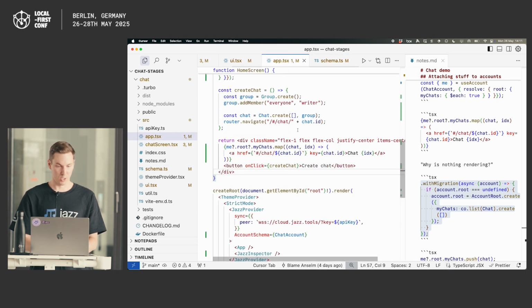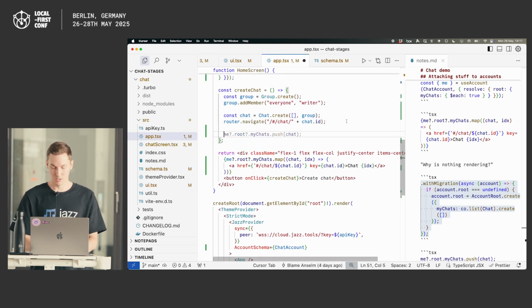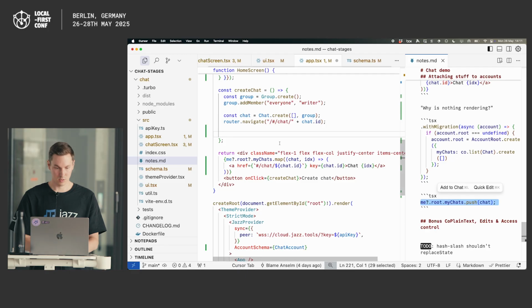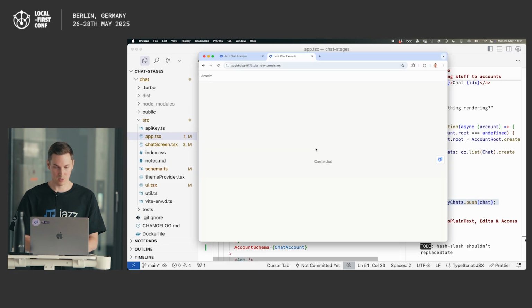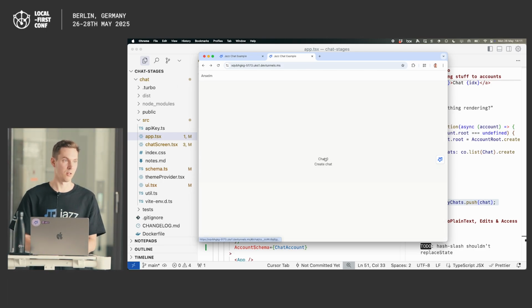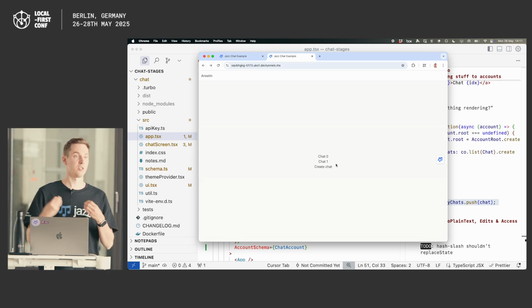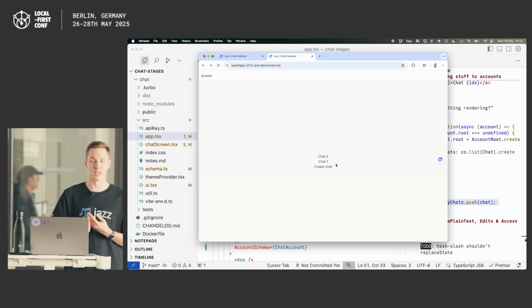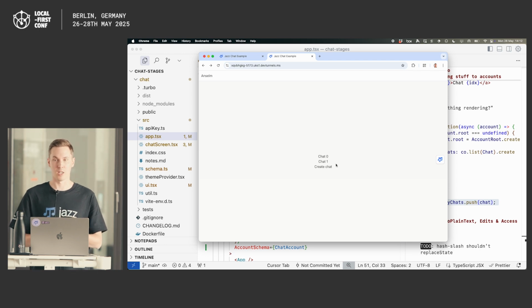Last thing we need to do is when we create a new chat now, we literally just push it to my list of chats. So if I create a new chat now, I have this chat. Hey, I can go back. It's just called chat 0. Obviously, you could then go in and grab the title that it has or something like this. But this is very simply the ability to attach stuff to your account and really start building a full app where people have persistent state. If I was able to log into that same account on a different device, I would see these exact same two chats.